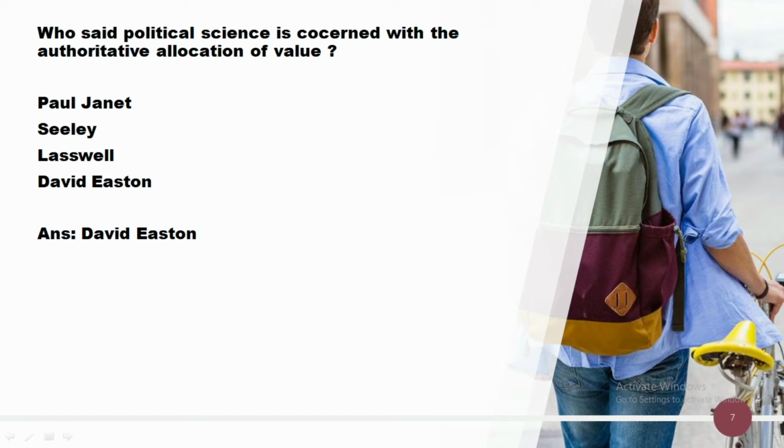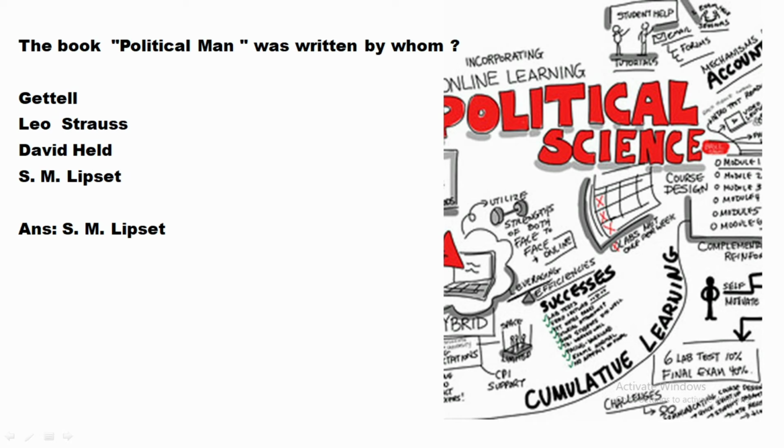Then the next question is, the book Political Man. The book Political Man was written by whom? The options are Gettel, Leo Strauss, David Held, S.M. Lipset, and the answer is S.M. Lipset. S.M. Lipset wrote the book Political Man.